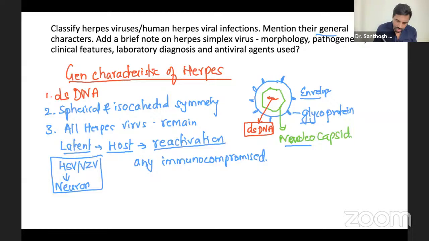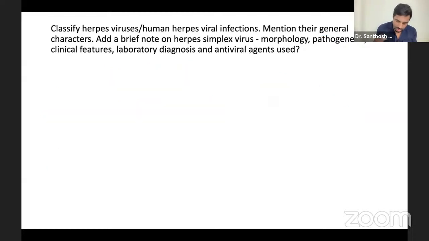Next one. So we are done with this. Now, about the herpes simplex virus. When you talk about herpes simplex virus, it is very simple. It's better we write HSV1 and HSV2. We have two types of herpes simplex virus, herpes simplex virus 1 and 2.